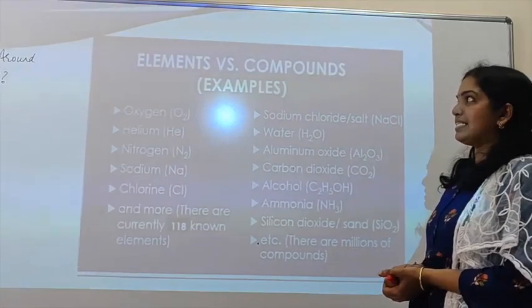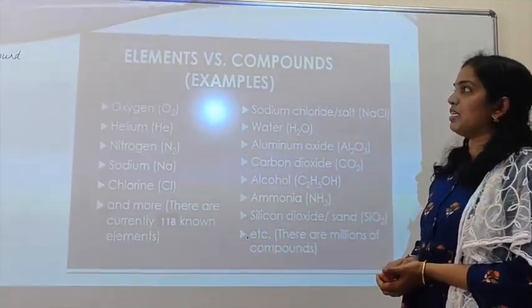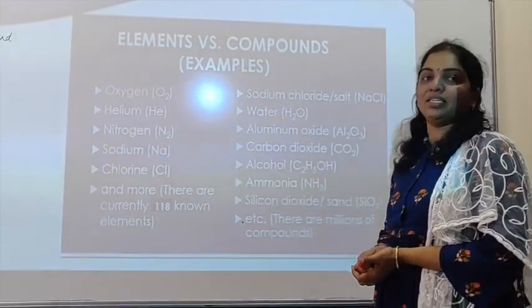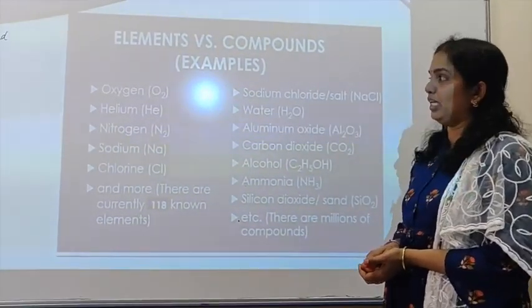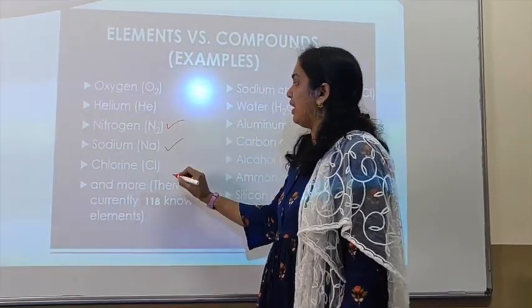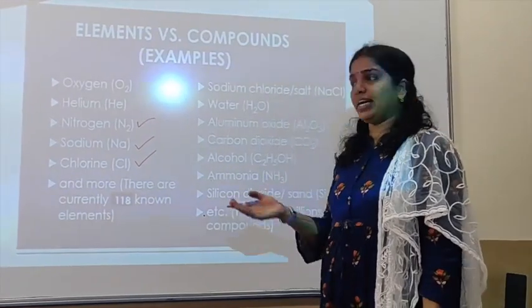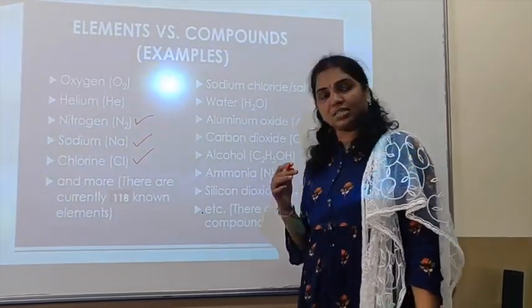So let us discuss the examples of elements and compounds. Children, what are the examples for the elements? Oxygen O2, helium He, nitrogen N2, sodium Na, chlorine Cl, and there are more elements. We know 118 elements have been discovered till now.